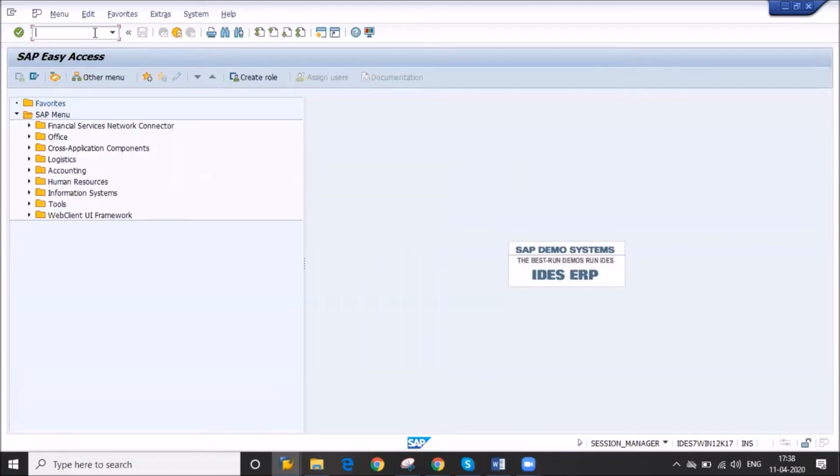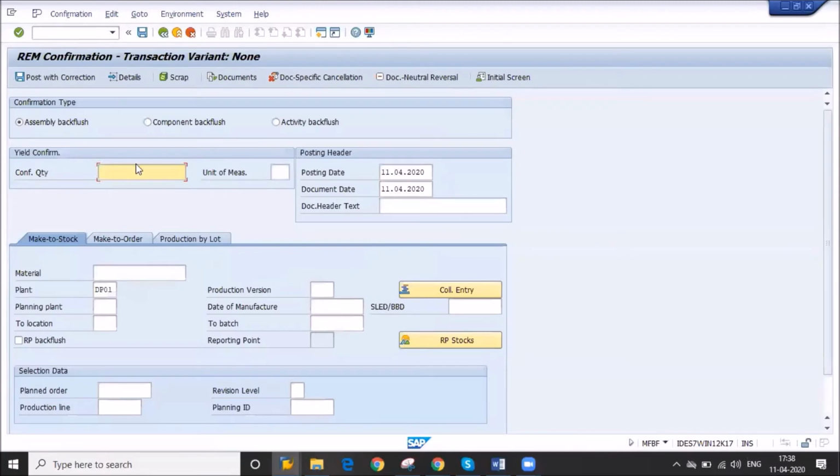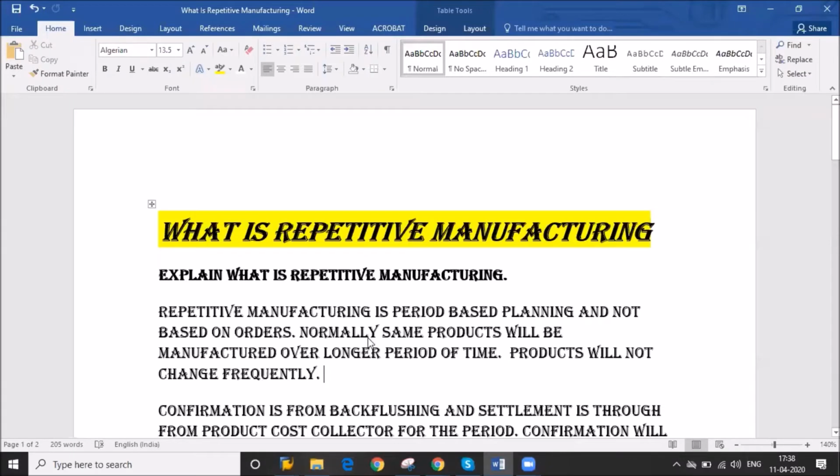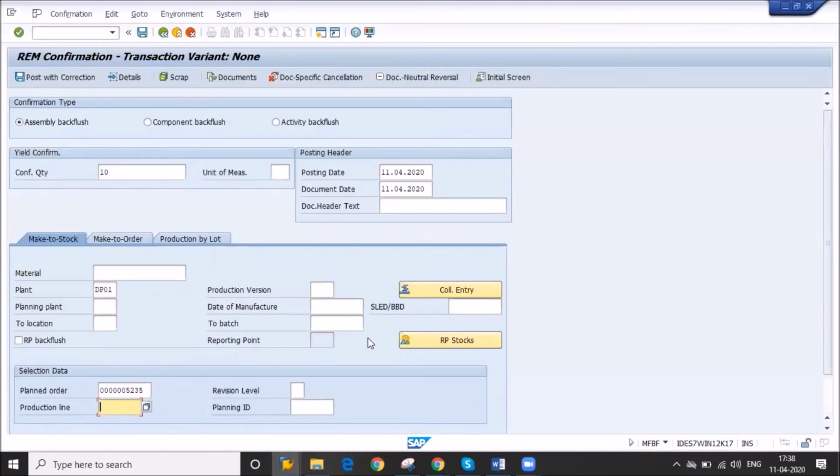Yes. Now there is a T code, MFBF. You will give your confirmation quantity. You give your planned order, and also you can give the REM profile C01.